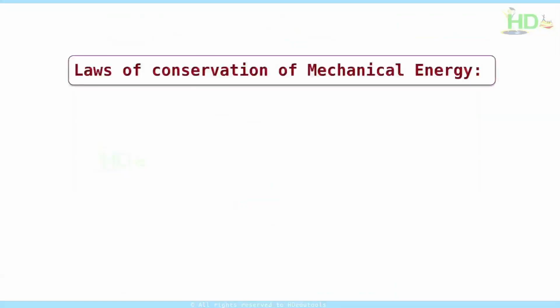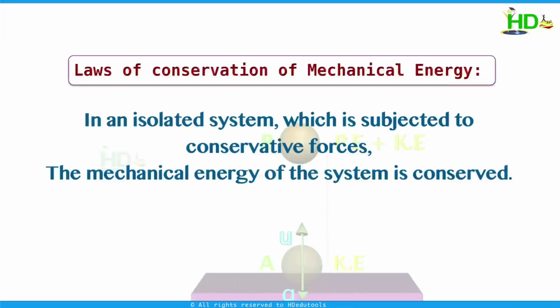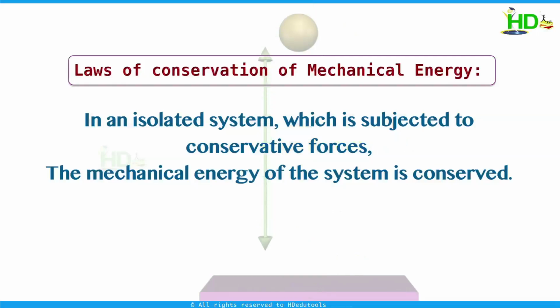The law of conservation of mechanical energy. This states that in an isolated system which is only subjected to conservative forces, the mechanical energy remains constant. That means there is no change in mechanical energy in a system where conservative forces are acting. Already we discussed what conservative and non-conservative forces are. According to the law of conservation of mechanical energy, in a system, the energy may change from one form to another form, that is potential to kinetic or kinetic to potential. But the total mechanical energy of the system always remains constant.